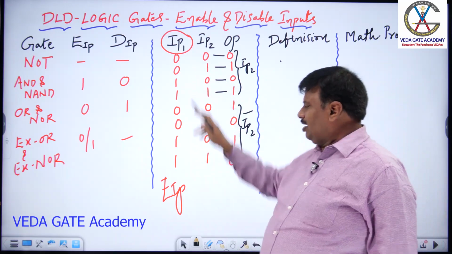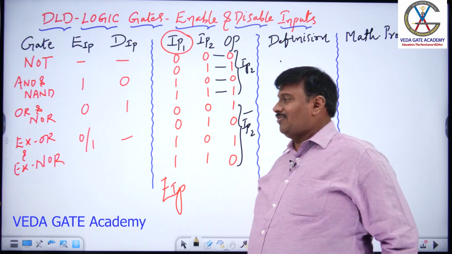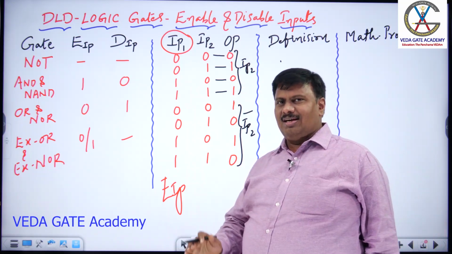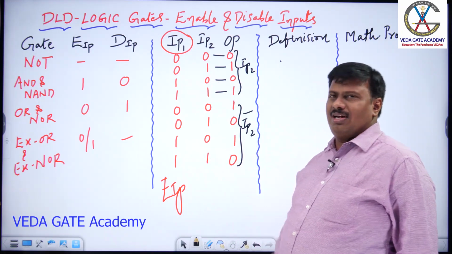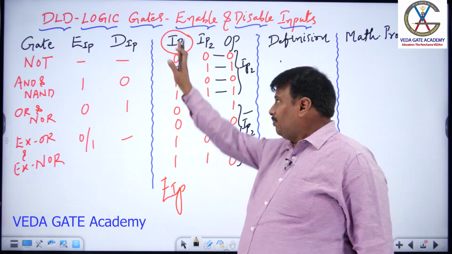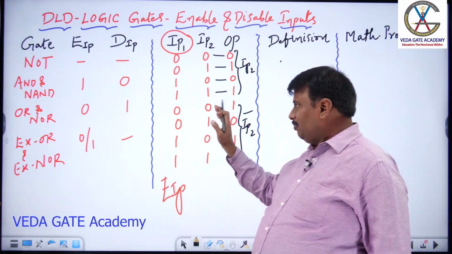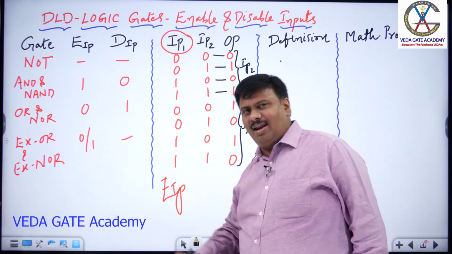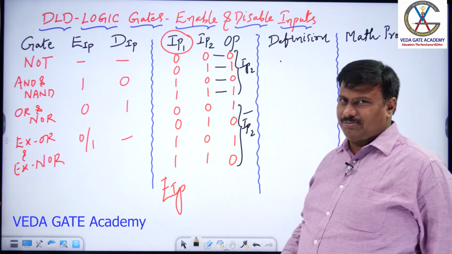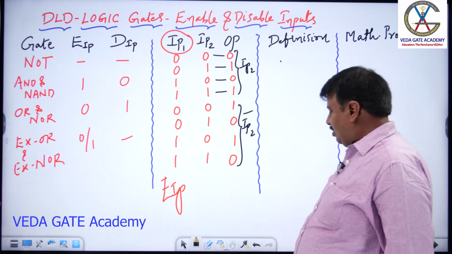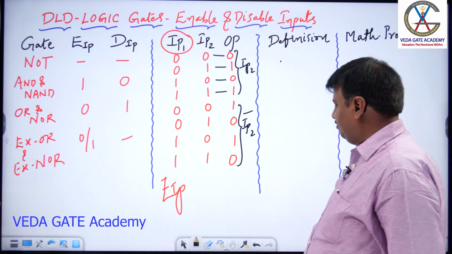Then why is input 1 called as enable input if output is the impression of input 2? Yes, it is because of input 1, output is reflected by the second input. Input 1 is enabling input 2 to come to the output. Input 1 is enabling the gate to respond to input 2. Hence, this is called as enable input. Now, when I write the definition here,